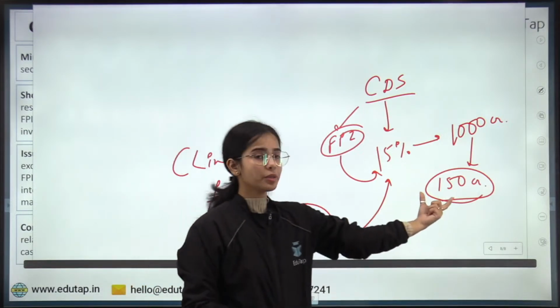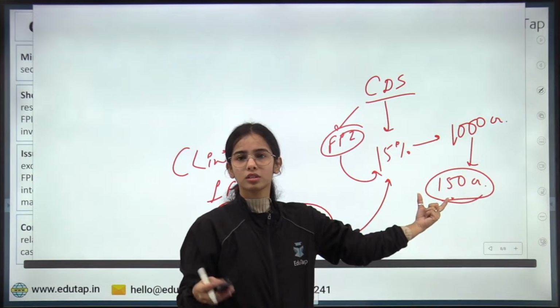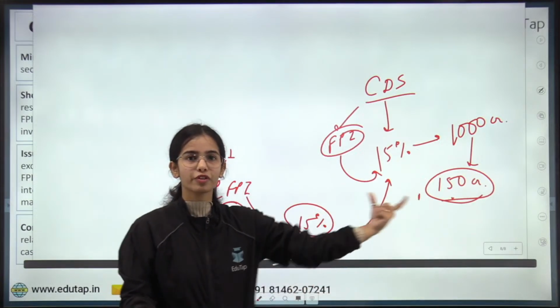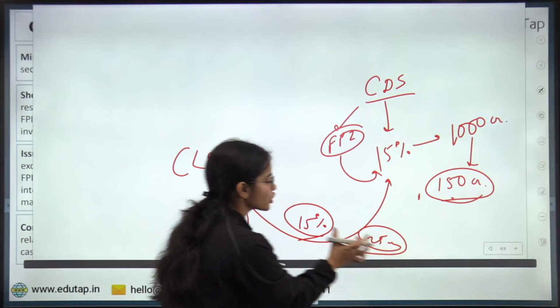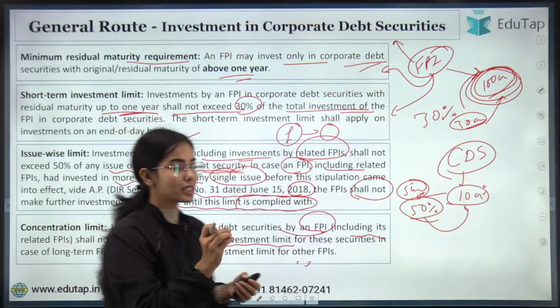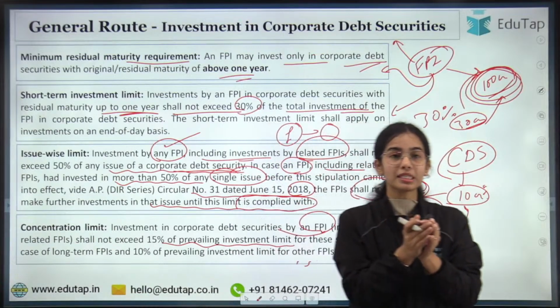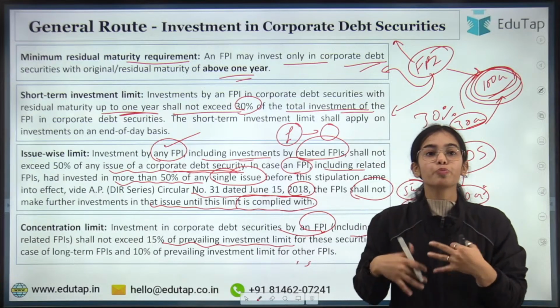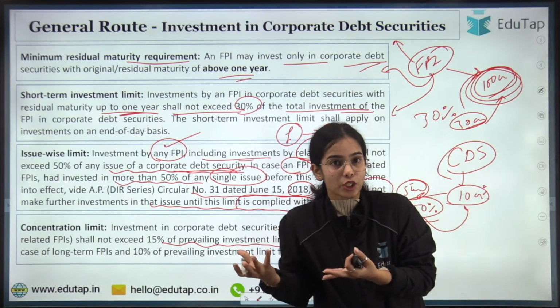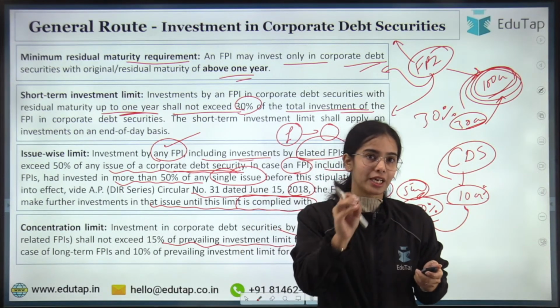That is 15% of 150 crores is how much? 15% of 150 crores, let's say it is 25 crores or something. Okay, so only this much the single FPI can invest. So this is the idea that concentration limit means that in the total of the corporate debt security, there should not be too much corporate debt security that should go to one FPI only.